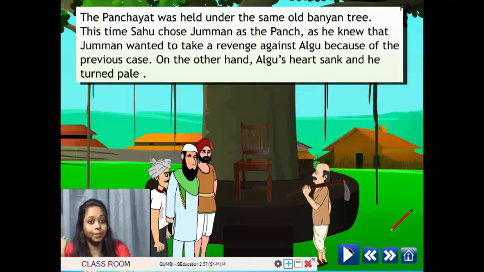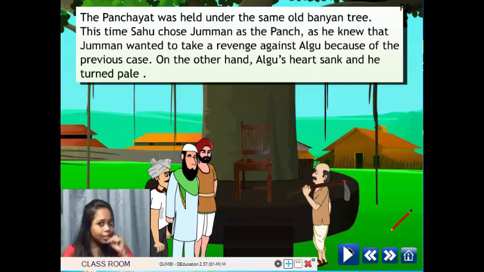The panchayat was held under the same old banyan tree. This time, Sahu chose Jumman as the punch, as he knew that Jumman wanted to take revenge against Algu because of the previous case. On the other hand, Algu's heart sank and he turned pale.